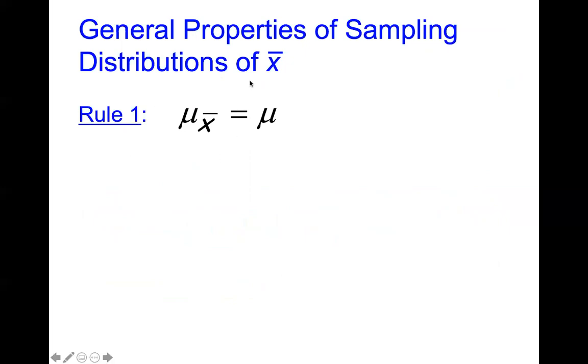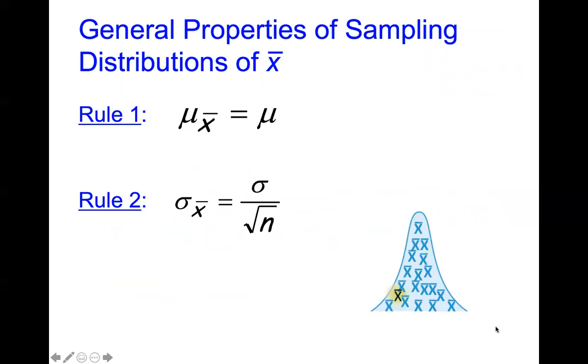If you remember yesterday's graph, it's a pile of x-bars, a pile of means. That is going to be centered at the population mean, like the average pinky size of our entire class, would be the center of this graph.